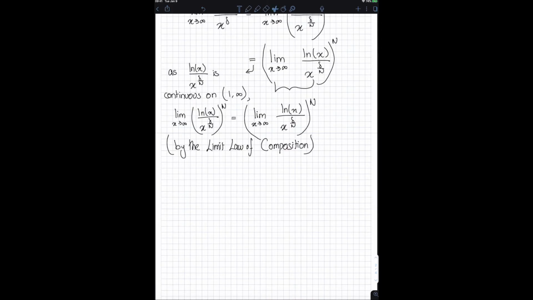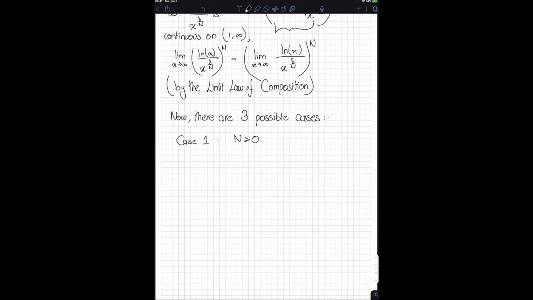Okay, so once you reach this point, now you only need to realize that there are three possible cases. So let's begin with case 1. Case 1 is when n is something that is greater than 0. Okay, so let's see what happens when n is greater than 0.